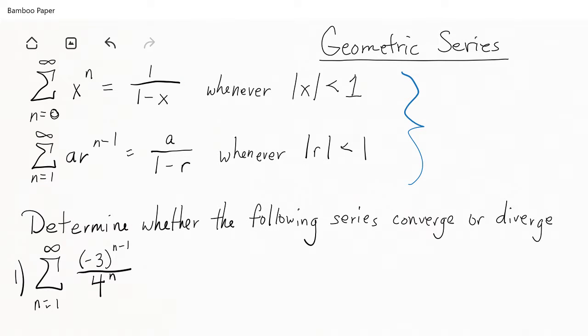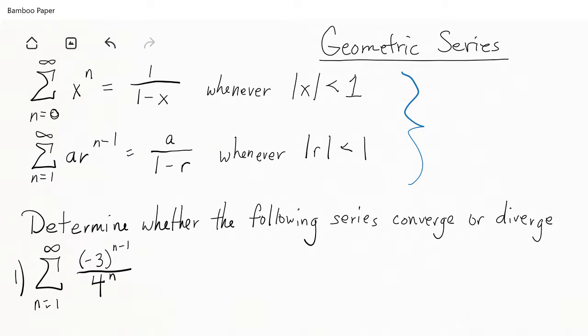So you can write it as a summation n equals 0 to infinity of x to the n. And then in that case, your first coefficient is 1, so you get this equals 1 over 1 minus x whenever the absolute value of x is less than 1. And in the second case, you have a summation from n equals 1 to infinity of a times r to the n minus 1, and that equals a, being the first term in this case, all over 1 minus r whenever the absolute value of r is less than 1.